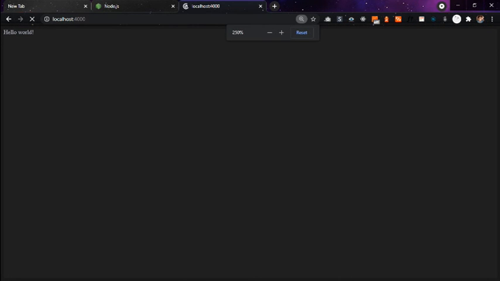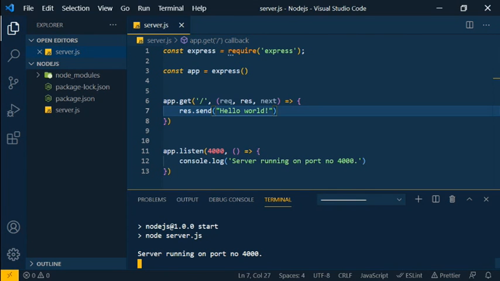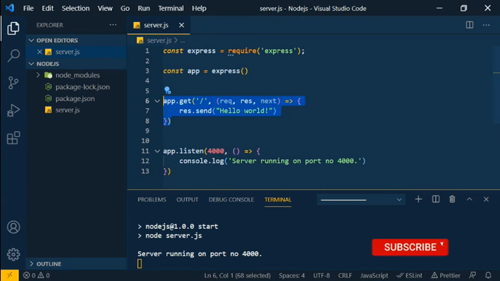By default, when you make the request, the server gets the root request. I already told you. So the root request called our server, and our server caught the request, went to the callback function automatically and served this content. So res.send means we can send simple text, nothing much. Successfully, we have made our first API request.